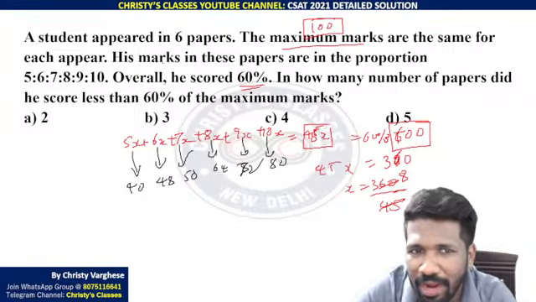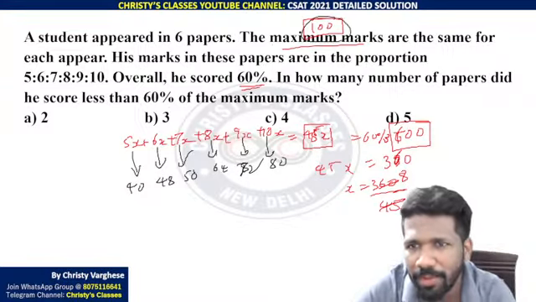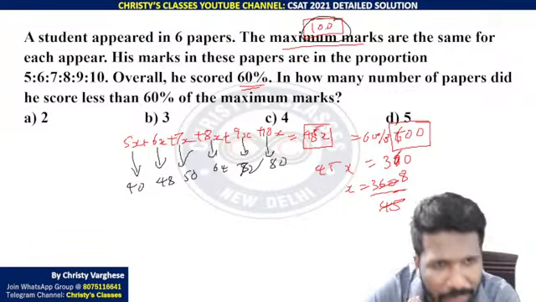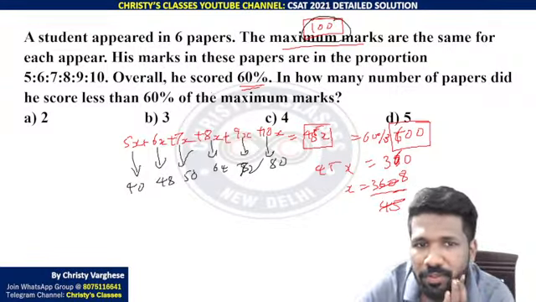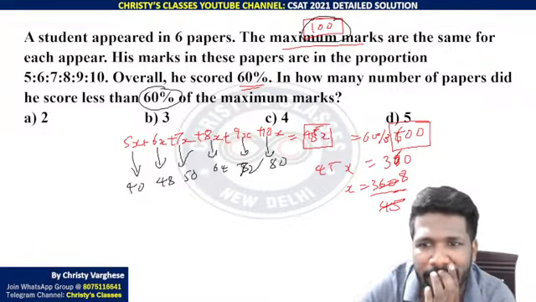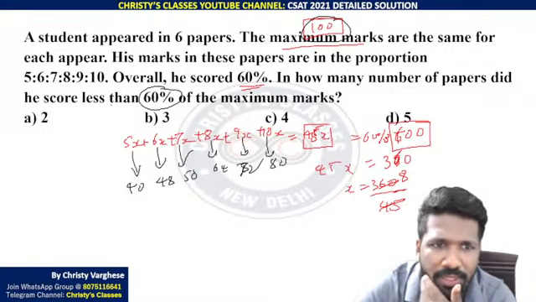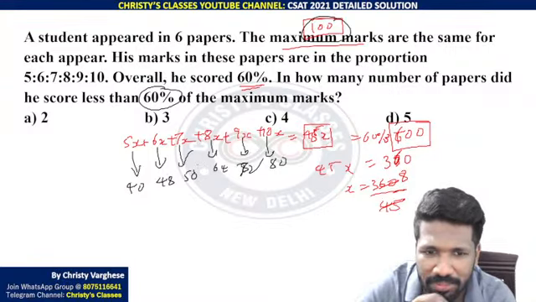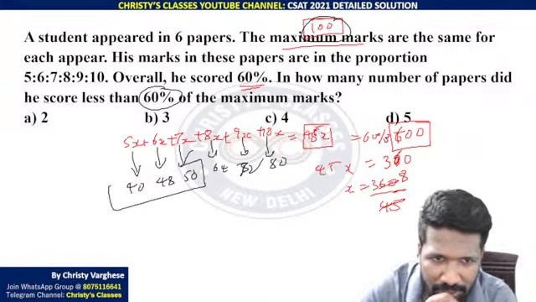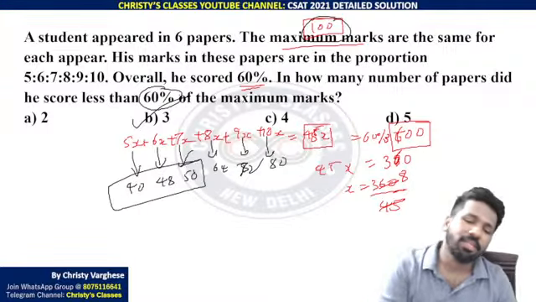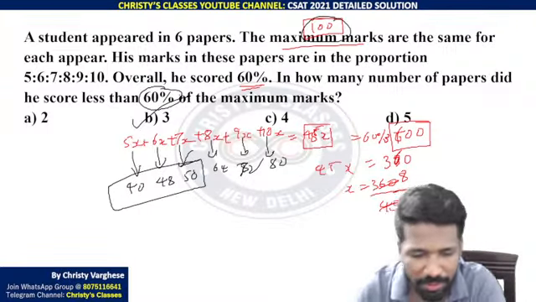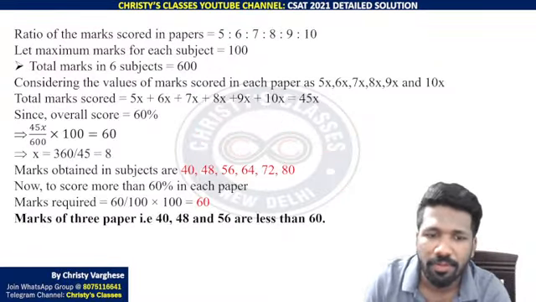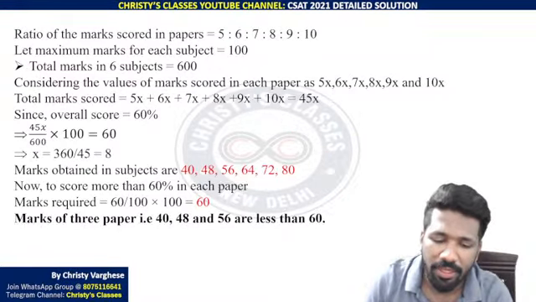Out of 100, we assumed maximum mark for each paper is 100. 60% mark is needed. How many papers did he score less than 60%? Below 60%, out of 100, 60% means 60 itself. Below 60 there are 3 marks. So 3 is the answer. That simple it is. Is it clear? Yes, option B. Some of you got it right. Very good. So I have explained here.